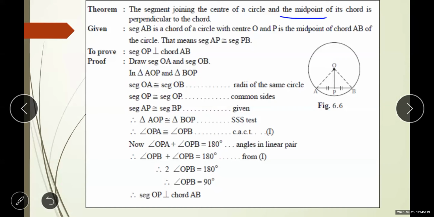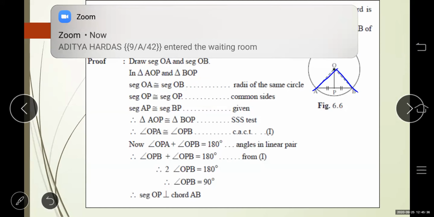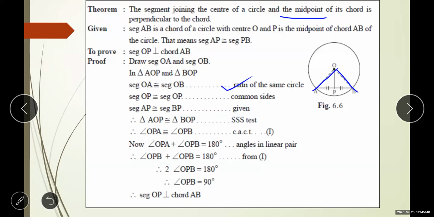Now draw OA and OB here. So what do you get? Two triangles. Which two triangles? AOP and BOP. Two triangles we got. Now we know that OA and OB both are the radii of the same circle. So they are congruent. Segment OA is congruent to segment OB because they are the radii of the same circle.